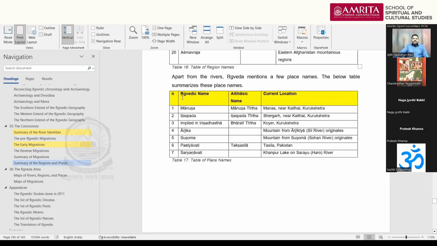And of course, we have seen the 7 place names. Manusha, Ilaspada, and this Bharati Tirtha are the exact settlements, place names related to Manu, Ila, and Bharata. Arjiga and Sushoma are 2 mountains from which the Arjiga and Sushoma rivers originate. Pastyavi is another, almost like a city or a settlement. Sharyanavati is a lake.